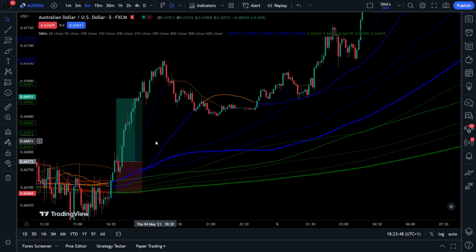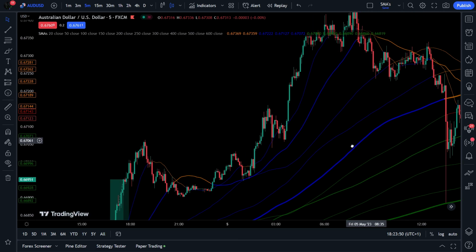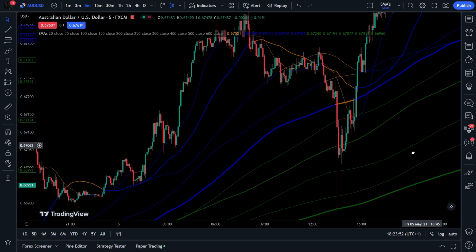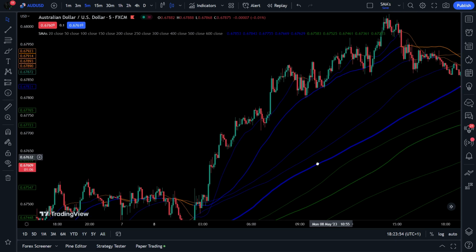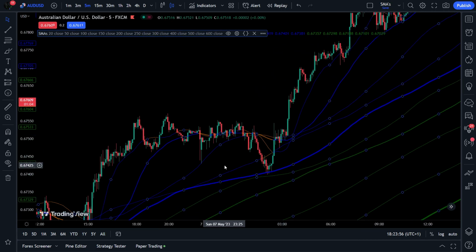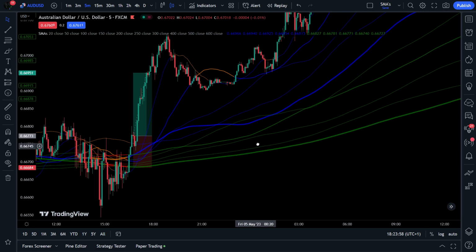This trade plays out well, but as you can see, the cross above all SMAs normally leads to a long-term uptrend, not always, but most of the time. The uptrend here lasted for several days. Okay, time for a short example.